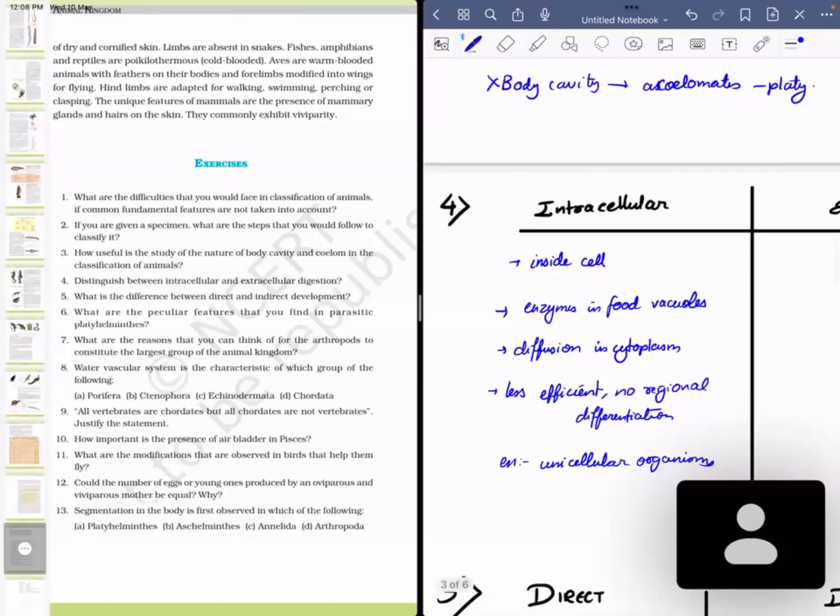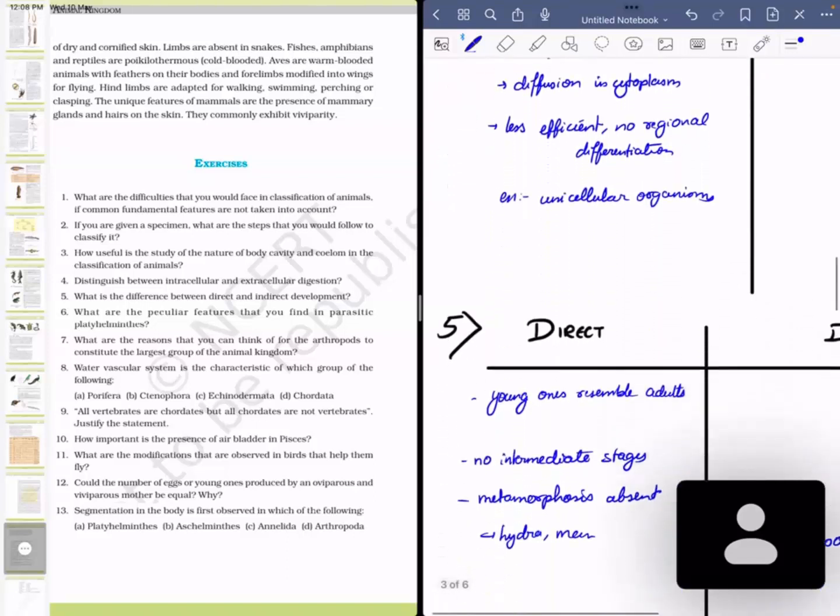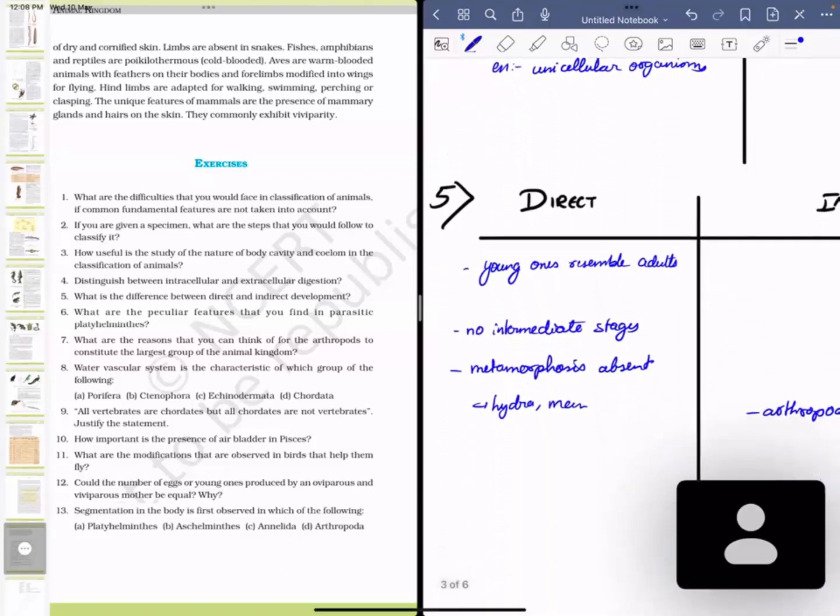So intracellular digestion is mostly followed by unicellular organisms, but extracellular digestion is followed by all the higher organisms, including humans. Next question. What is the difference between direct and indirect development?